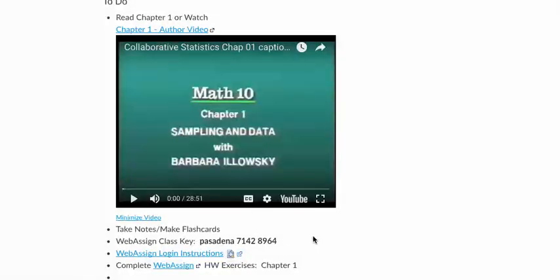If you're going to complete your homework on WebAssign, here's the access key for you, which is listed: Pasadena 7142 8964, which you'll need for logging into WebAssign. And then if you're going to complete your homework using the PDF file, then the problems you will find are listed under the homework category for chapter 1, and they are listed here.